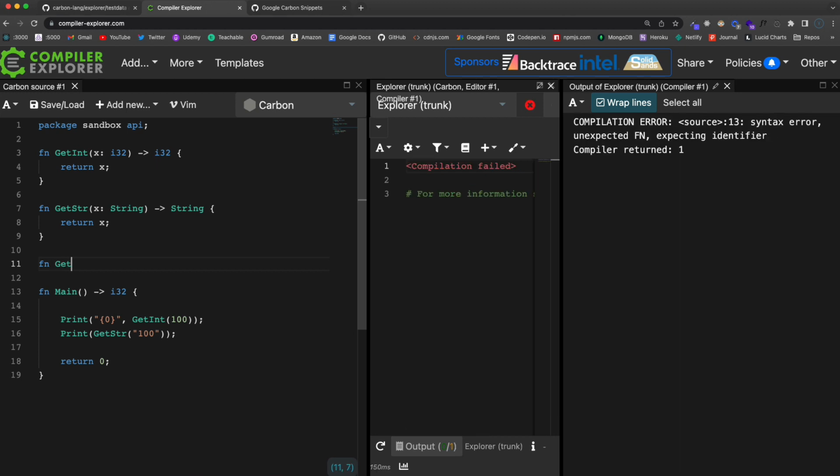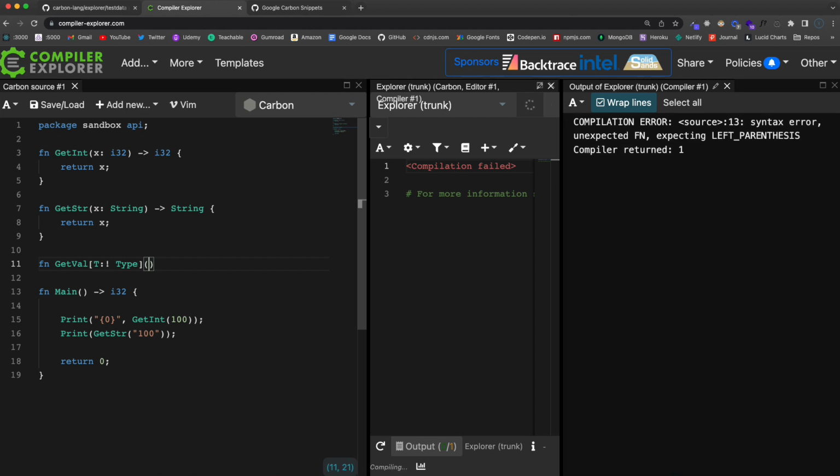Let's call this getVal, because it could be any type, since we're using a generic, and the format for this is going to be some brackets, and then we want to use uppercase T, and then exclamation space type. So basically, T is a placeholder for the type, and it doesn't have to be T. You could use anything, that's the convention though.